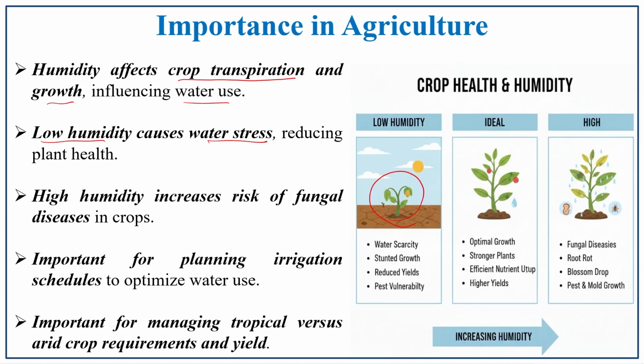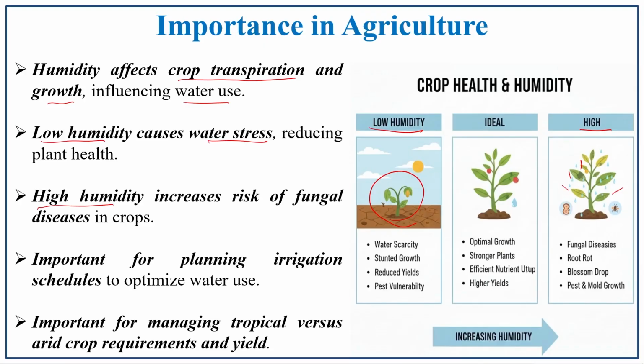So, this was the condition in low humidity, and if it is going to be high humidity, it increases the risk of fungal disease in the crop. If the moisture content is high, the attack of fungi and bacteria influences the plant, and the plant is affected by disease. So, the ideal situation is required for plant growth. And it is also important for planning irrigation schedules to optimize water use.